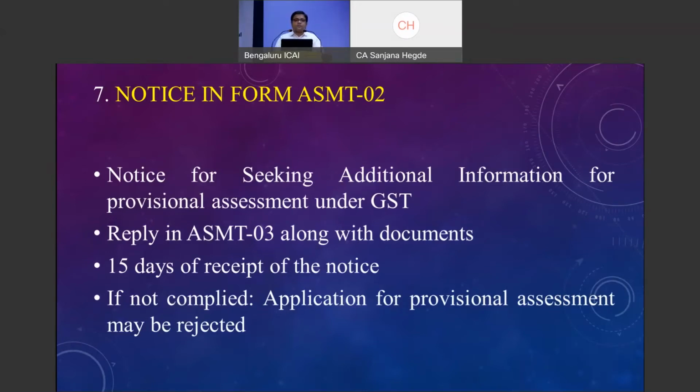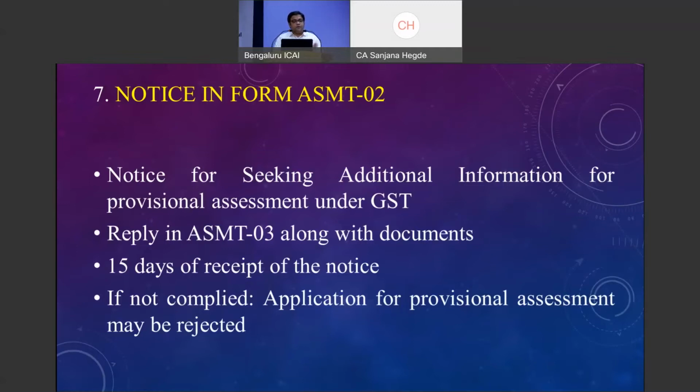On the other hand, it is also mentioned that wherever excess amount is paid, it can be claimed back as a refund along with interest at 6%. My humble question here is, when I have collected at 18% and paid to the department, how am I going to get 6% if the final assessment rate is finalized at 12%? Am I going to get that 6% along with interest? Will it not amount to unjust enrichment? So in my humble opinion, this refund will not be permissible in the case of provisional assessment.